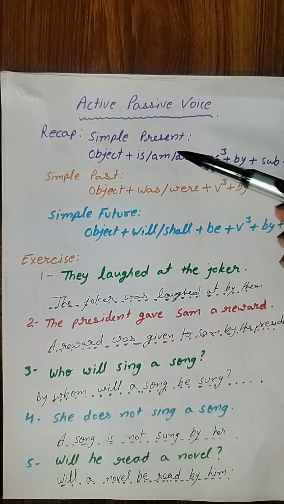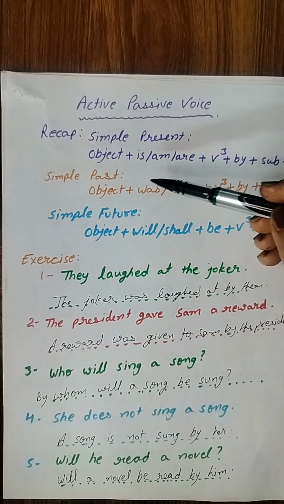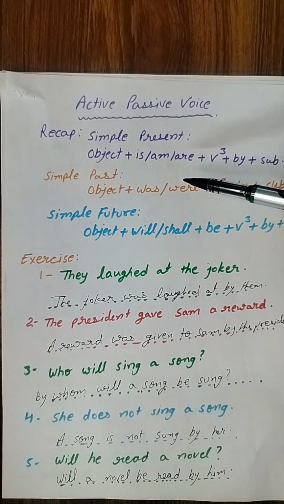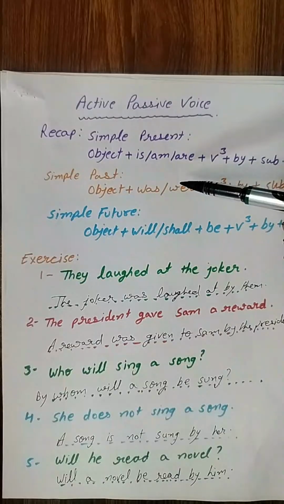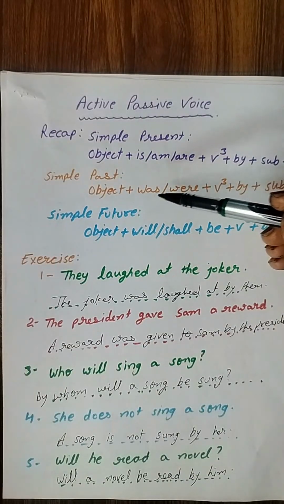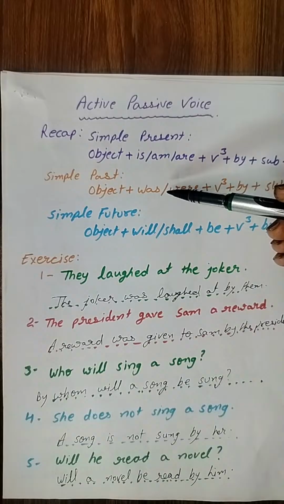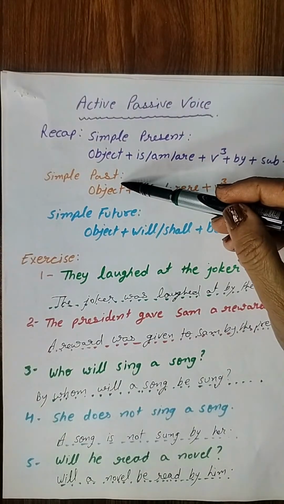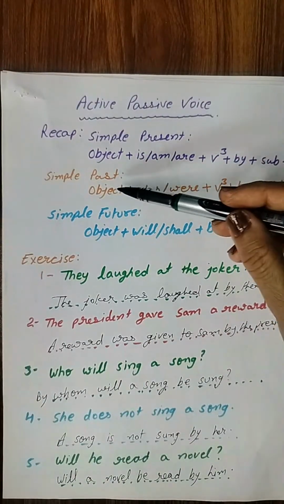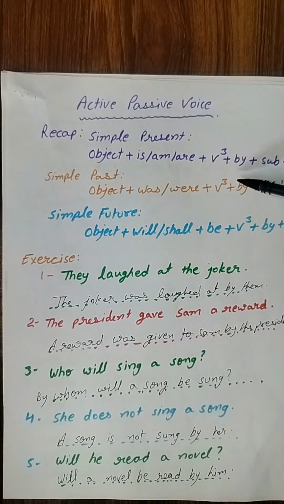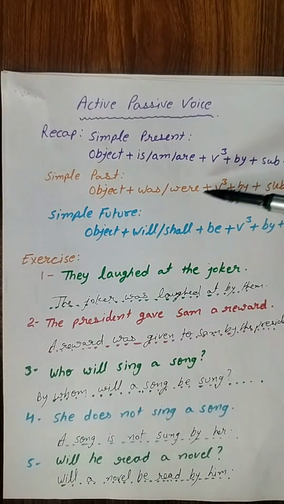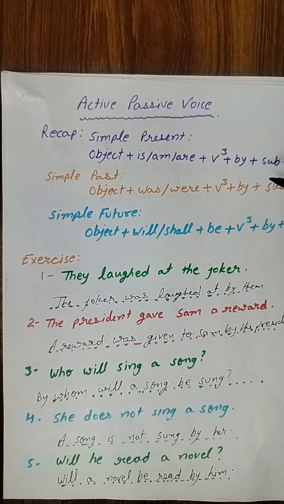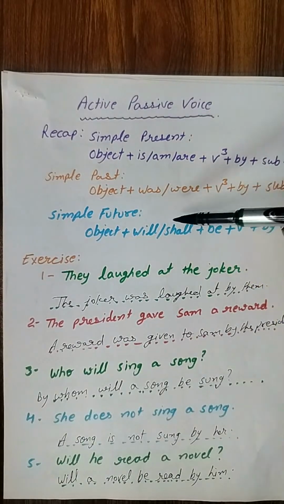Okay, the same way simple past. Simple past में हम क्या यूज करते हैं? In simple past, we use object plus was slash were. Means या तो was लगाएंगे या were लगाएंगे as per our object. Object singular है तो was लगाएंगे, object plural है तो were लगाएंगे, plus verb third form, then by, then subject. Okay? जैसे कि अगर एक एग्जाम्पल हो सकता है, he ate an apple. So an apple was eaten by him. This way.